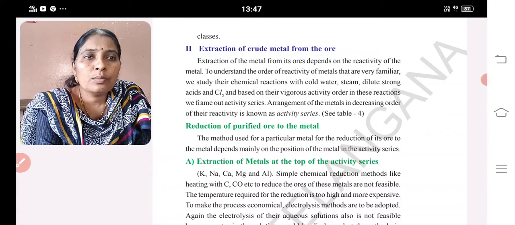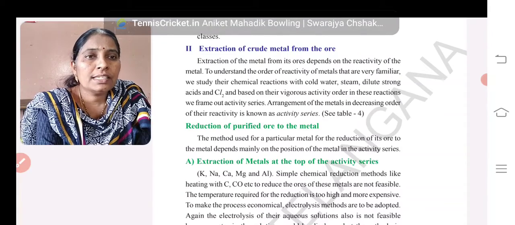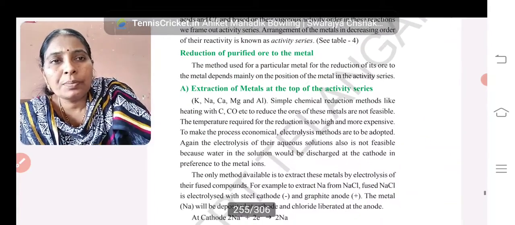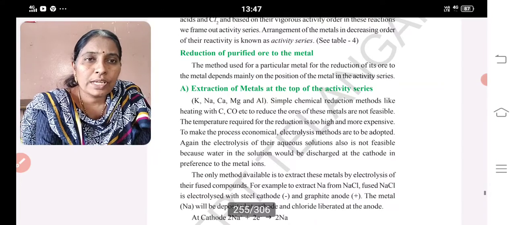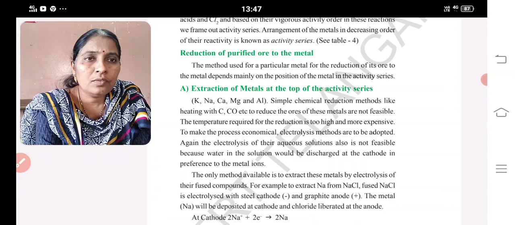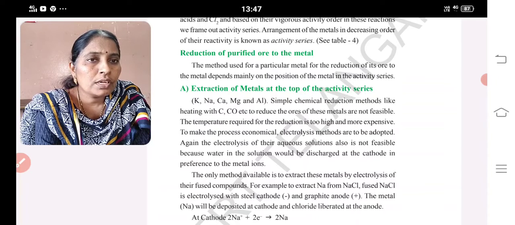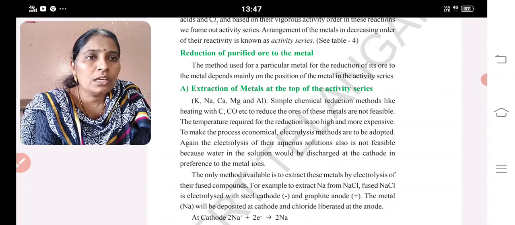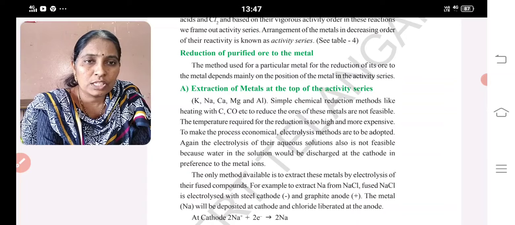It depends mainly on the position of the metal in the activity series. So for the top of the series, calcium, potassium, sodium, simple reduction methods like heating with carbon monoxide to reduce oxides of these metals are not feasible. The temperature required for this process is too high and very expensive.